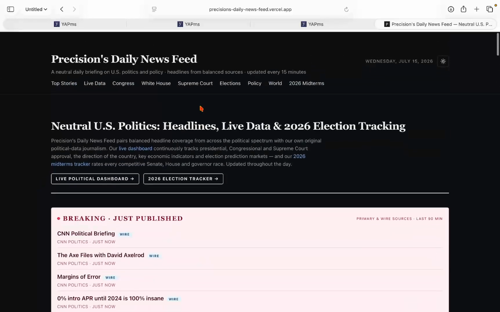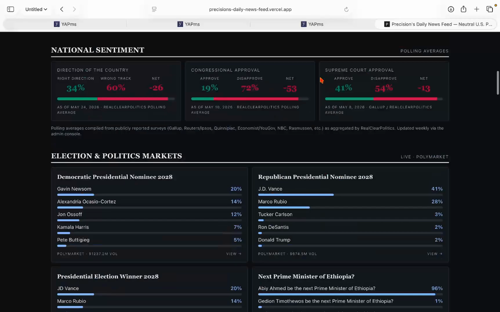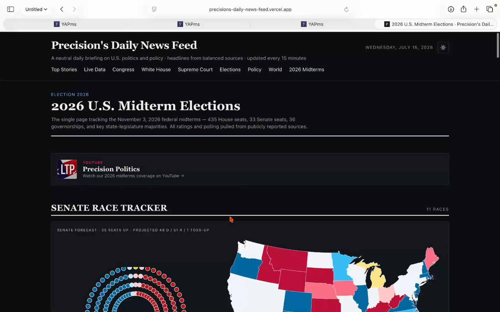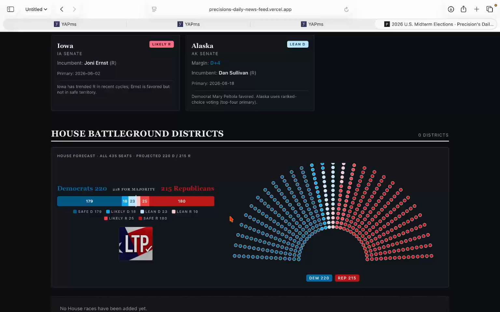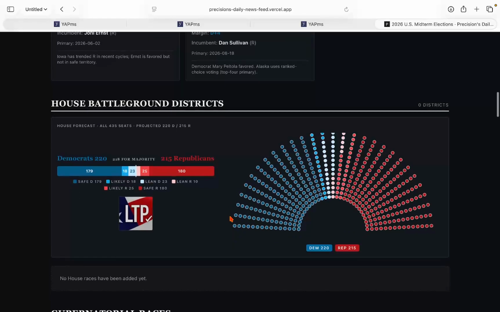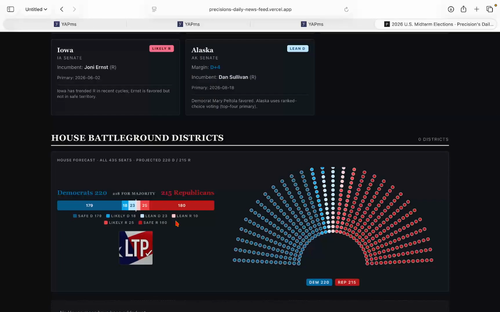So let's go to the 2026 midterms right now. Let's take a look at that. And as you can see, we added the House race battleground districts. We don't have specific districts just because it takes up too much space. You can see no House races have been added yet. If I do, I will let you guys know in the future. But as of right now, we currently project on our website 220 House seats for the Democratic Party. They need 218 for the majority, so they get it just by 2. So it's really tight to Republicans' 215.